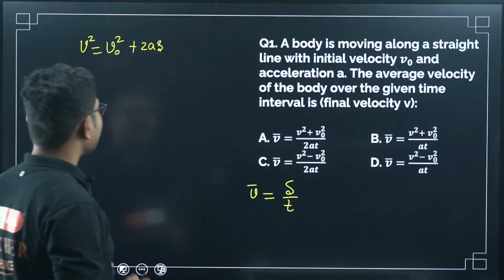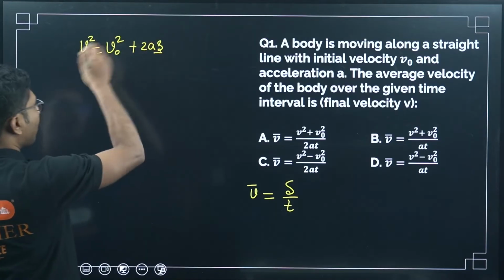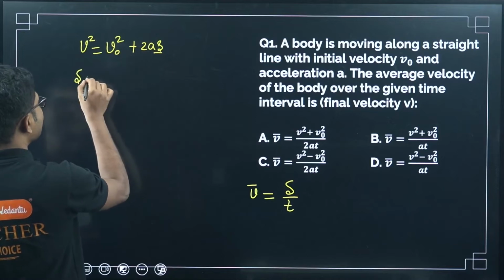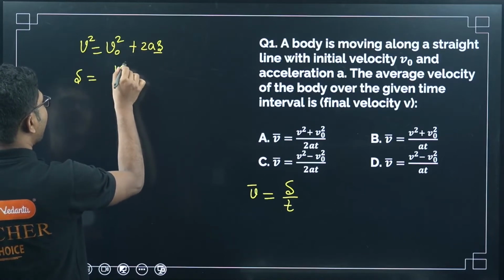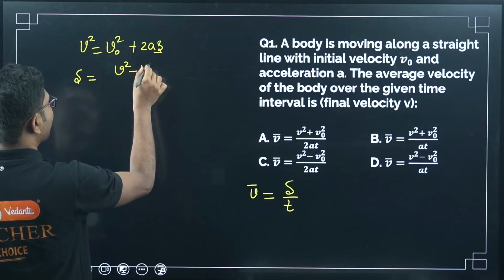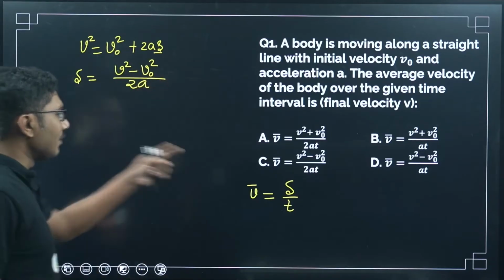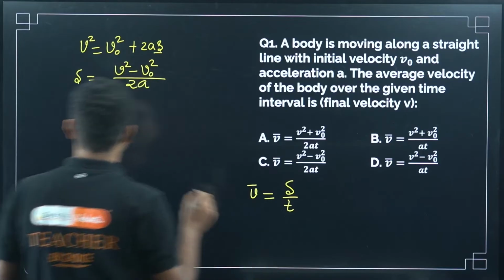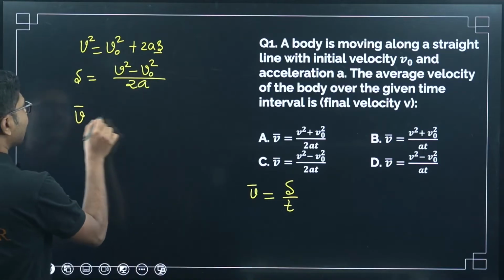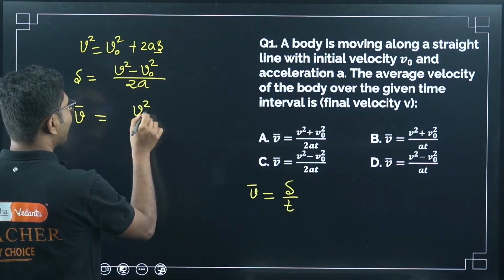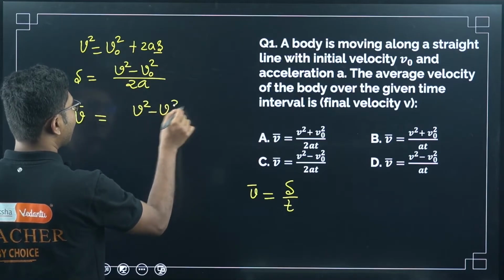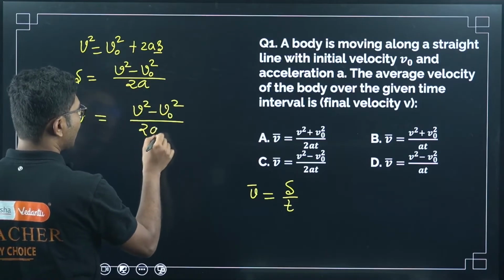Here I am going to find s from this equation. So s is equal to v square minus v0 square by twice of a. Now put this value here, you will get the average velocity. So average velocity is nothing but v square minus v0 square divided by 2at.